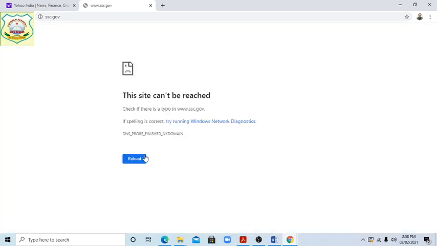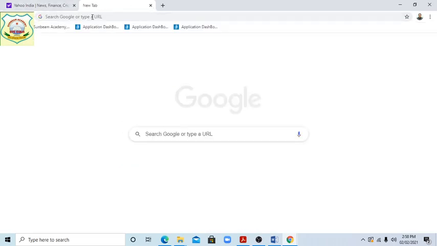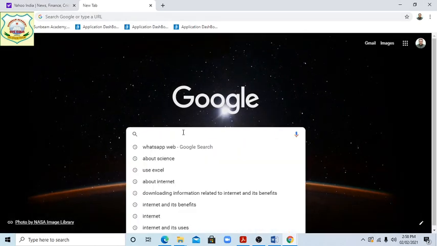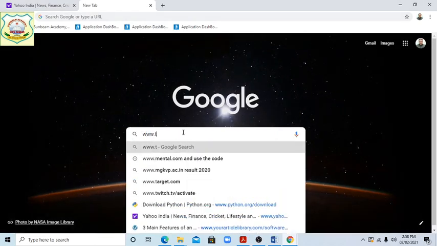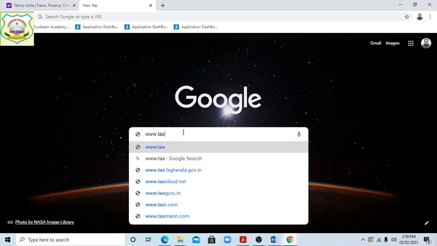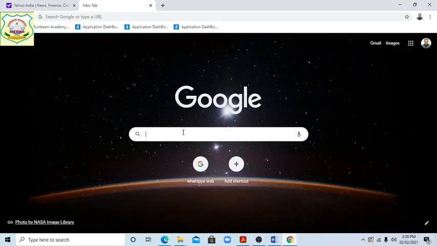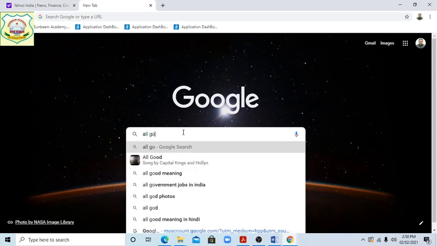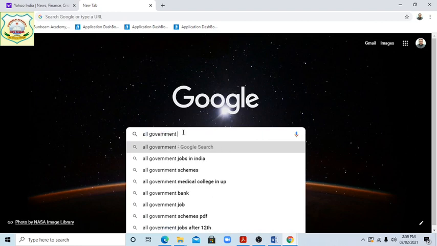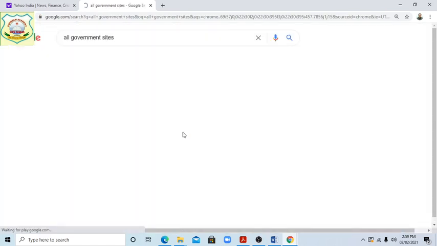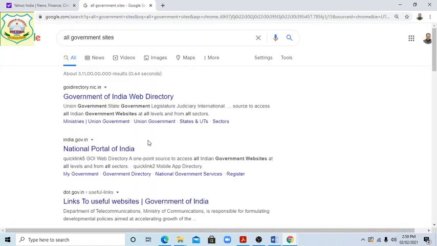This site is not available. That is because this is not a government site, so it will not show. We are trying all government sites. See students, National Portal of India, Government Indian Web Directory is given.